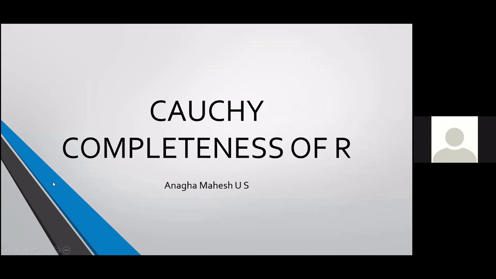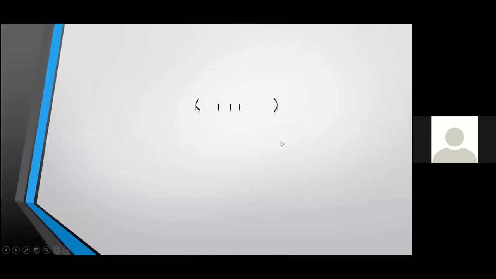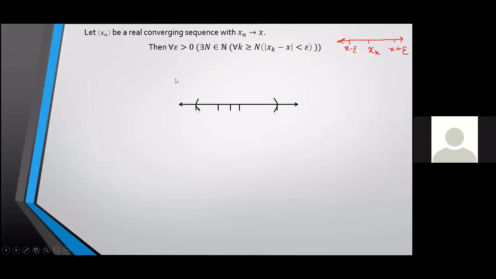Good morning, everyone. The theorem that I am about to discuss today is the Cauchy completeness of R. Let us begin with what a convergent sequence is. We have already learned what xn converges to x means. If you give me an epsilon, then I'll be able to find a natural number n such that for every k greater than or equal to n, xk will lie in the interval (x minus epsilon, x plus epsilon).